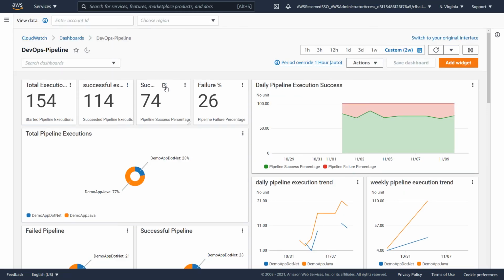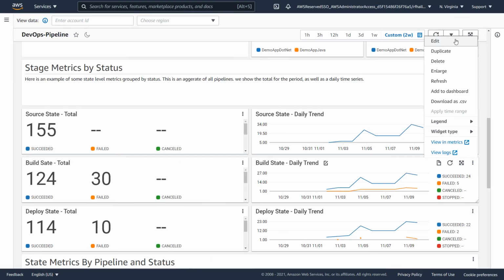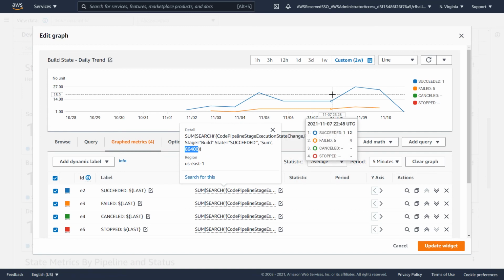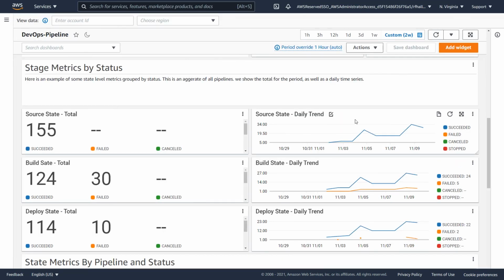A further example of this could be taking a look at our build state daily trends. And what we see here is, once again, we're using dynamic labels to add the last data point. And then inside our search expression, we're actually doing a sum of that search result to actually produce a number. And then we're doing this on a daily basis, which then gives us the time series, meaning that as more pipelines are added, as more applications are added, these search expressions are going to be able to pick up those changes, which makes the dashboard dynamic in nature, which can be pretty valuable.